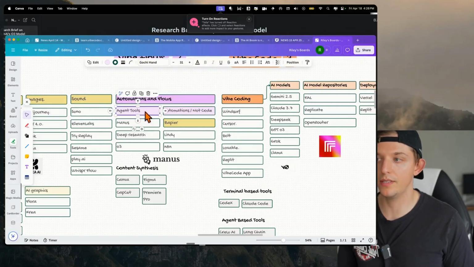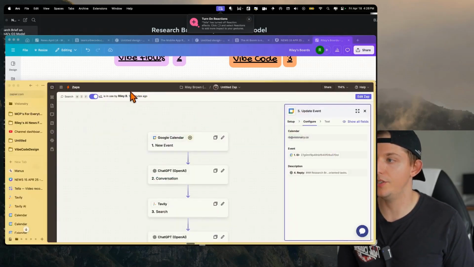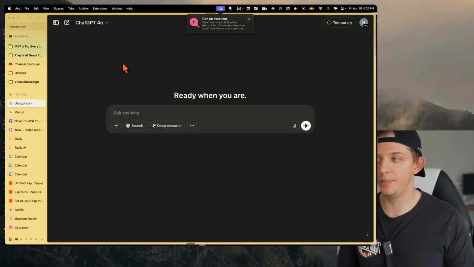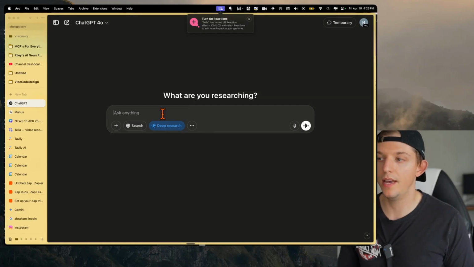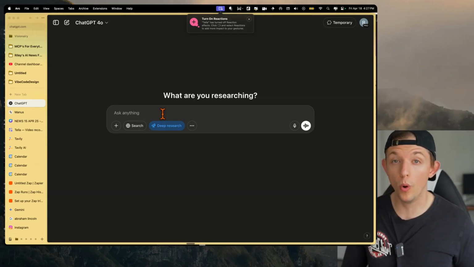I also consider agent tools another version of this. And so one version of this, actually, let's go ahead and run two of these at once because they take a while. If we go to ChatGPT, again, ChatGPT is in every category of the map, and we turn on deep research, I consider this a flow, right? Because this can actually take from 5 to 20 minutes.